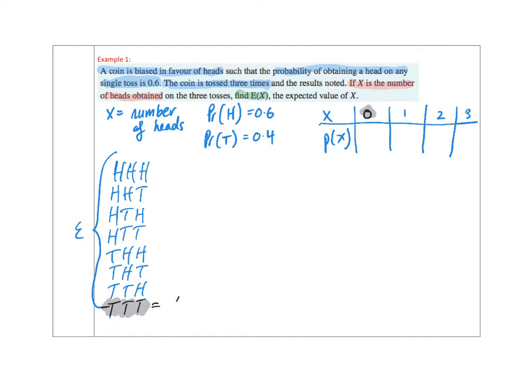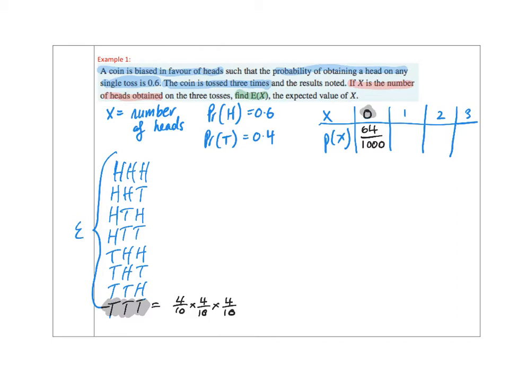Well, that's 4 over 10 times 4 over 10 times 4 over 10, given that our chance for a tail was 0.4. So that's 4 cubed over 10 cubed, which is 64 on 1,000, or 0.064.